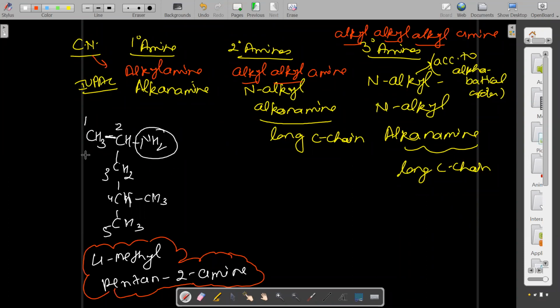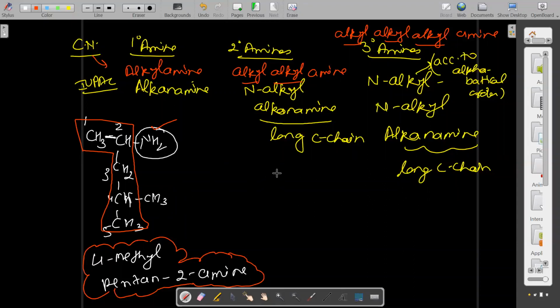So first you have to select the long carbon chain, and then start numbering from the side where the nitrogen gets the lowest number. Is it clear? Okay. So this is one example.